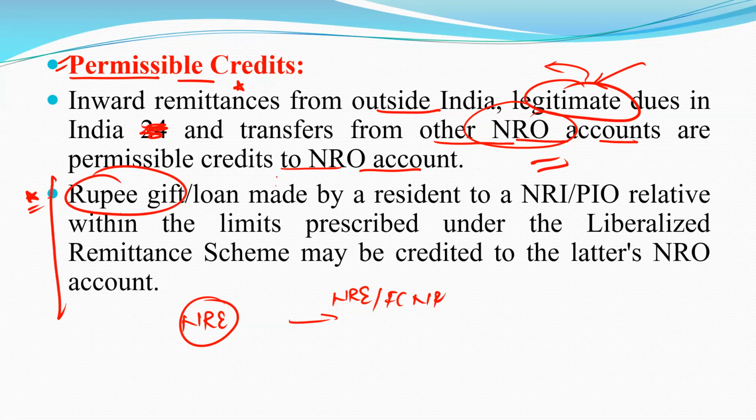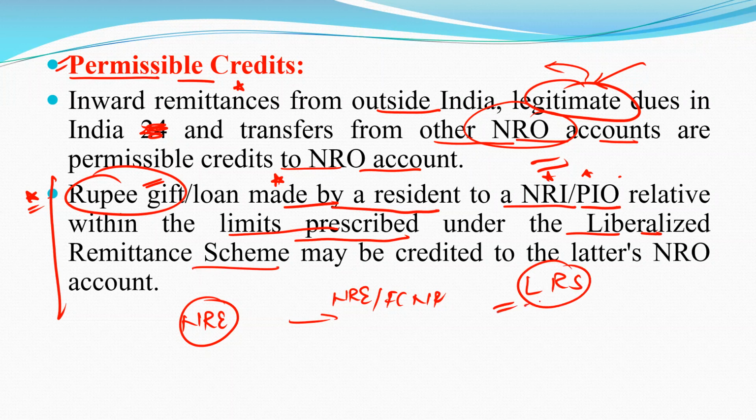Rupee gift or loan made by a resident to an NRI or PIO relative within the limits prescribed under the Liberalised Remittance Scheme, LRS. I think all of you are aware that these schemes are introduced by the government. Under the Liberalised Remittance Scheme it may be credited to the NRO account. I think all of you are aware regarding the LRS.